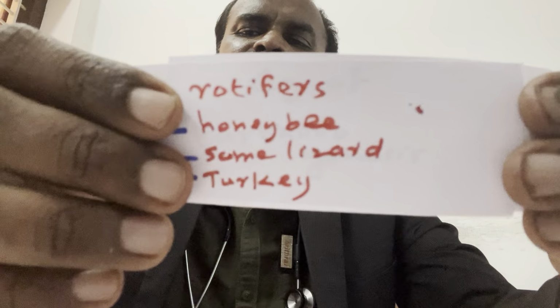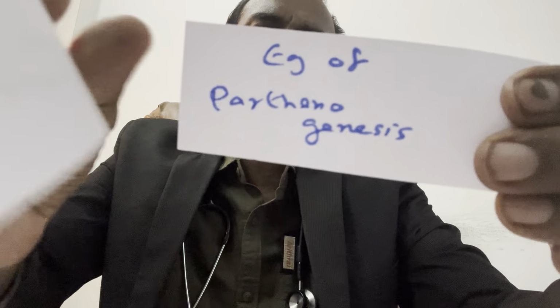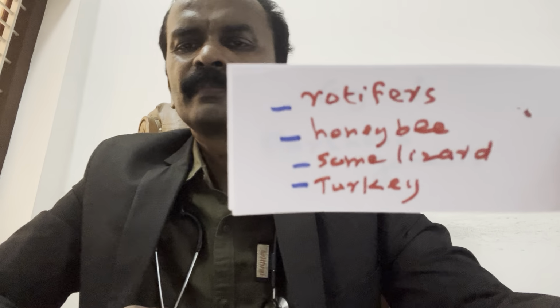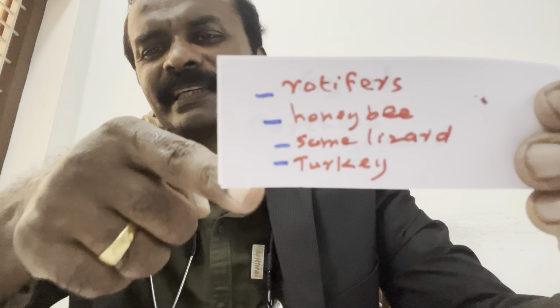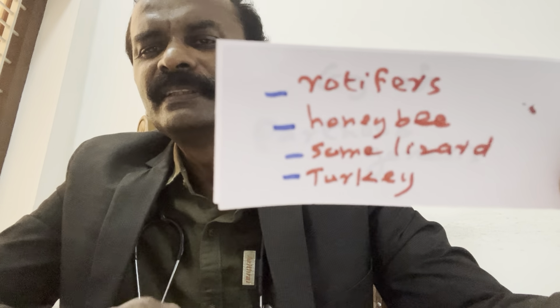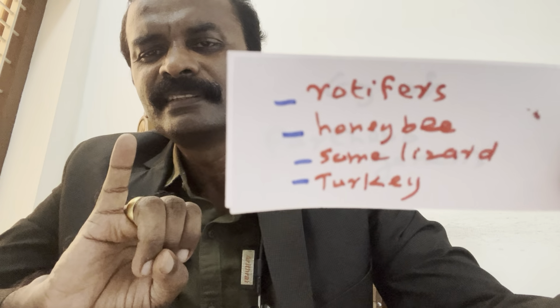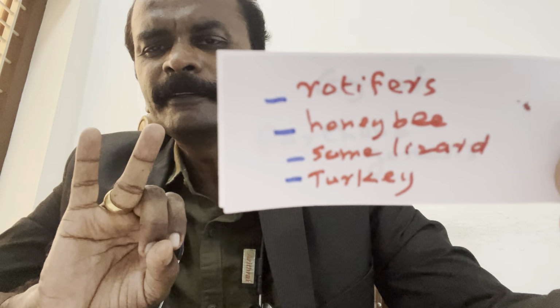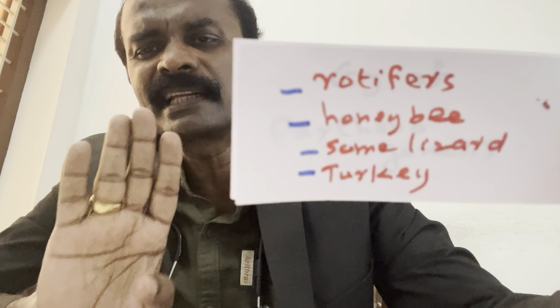Or they can ask, parthenogenesis is exhibited by which of the following? There are 4 points. They'll keep 3, remove 1 and keep something else, which is the wrong statement. So parthenogenesis: rotifers, honeybee, some lizard, not all lizard, some lizard, and turkey.